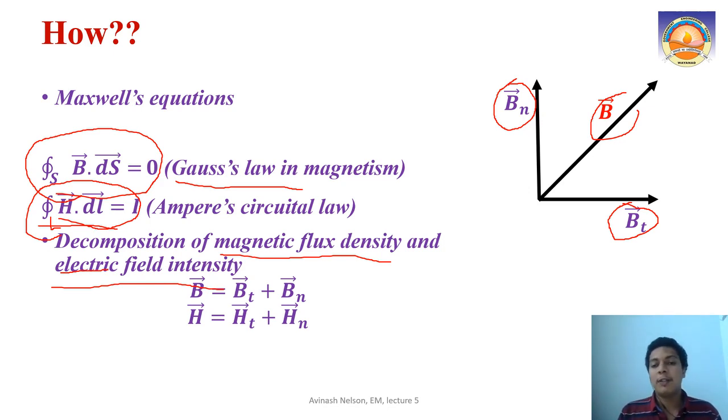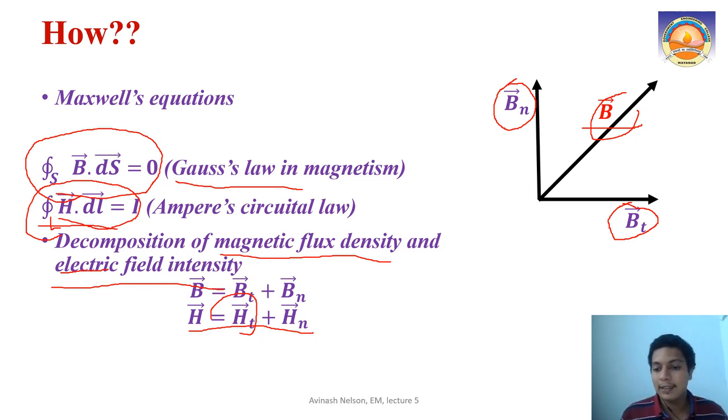So what is the relationship between B and H, or the magnetic flux density and magnetic field intensity? They are related with what? B equal to mu times H, where mu we call the permeability of the material, which is going to change on two sides of the boundary. Similarly, we can also decompose the magnetic field intensity H into the tangential component as well as the normal component. It is just similar; where you have vector B, there it will become H. That is the only difference.